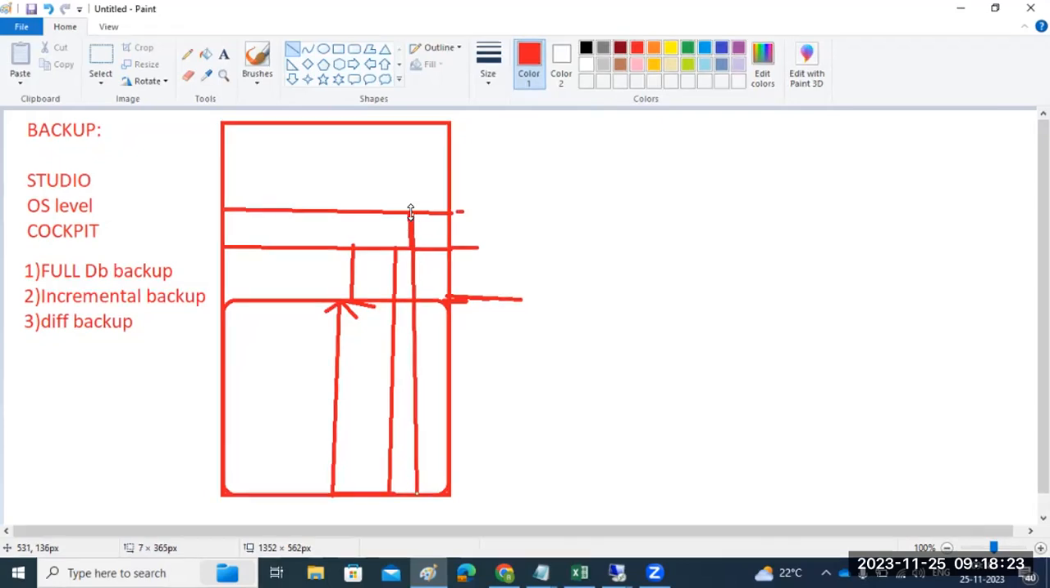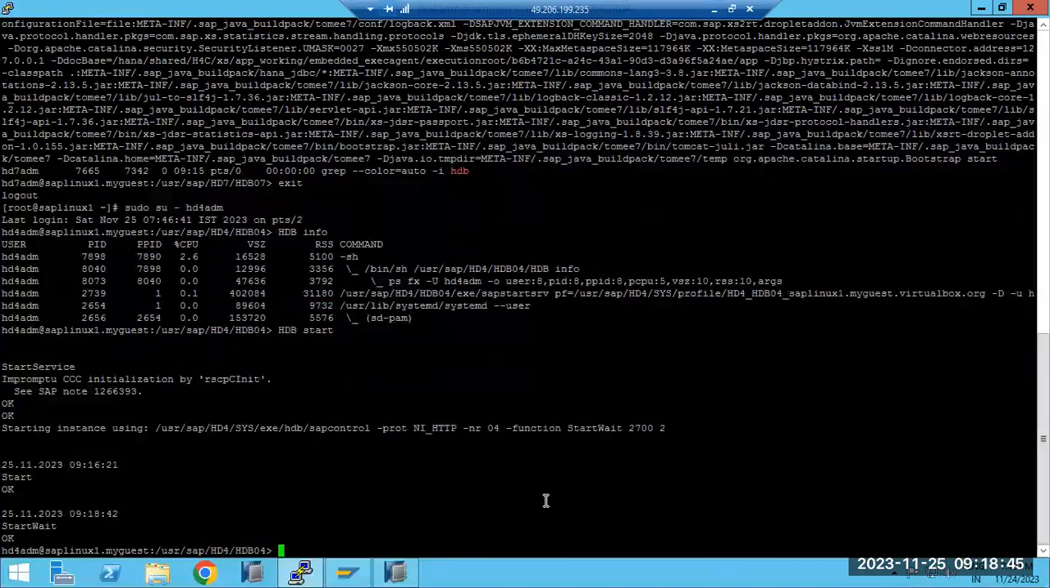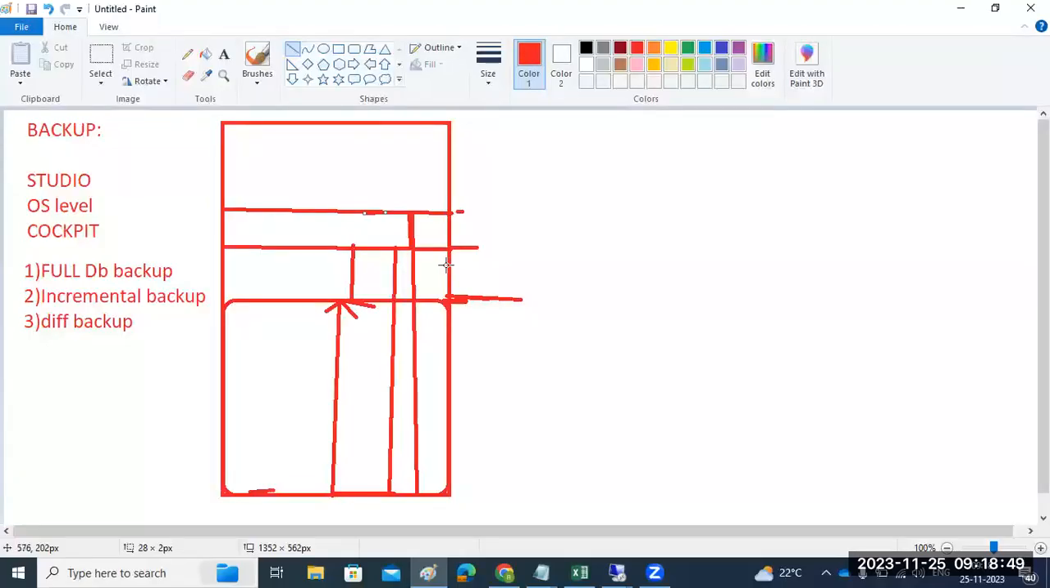Till Wednesday, how much data increased? So the full database, complete data backup, will be backed up here. It means we are taking the entire data, from the start till now, whatever data is there at the database level. All the data we are going to back up. That is called the complete DB backup.